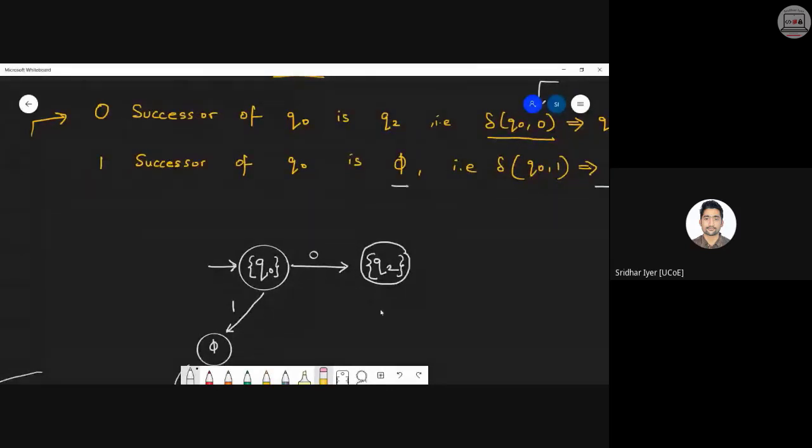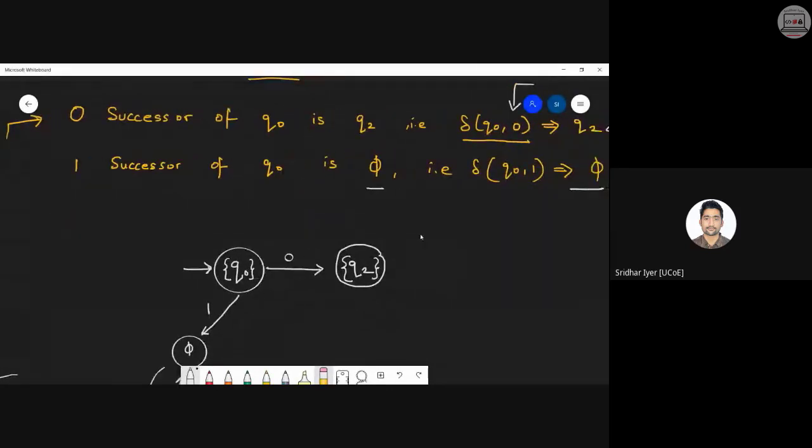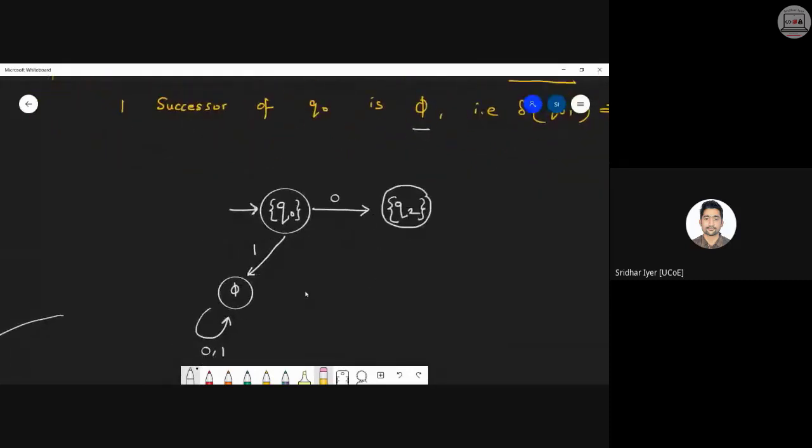In the same fashion, one successor of Q0 is null, so you have to add a null state over here. Like binary trees have leaf nodes and child nodes, this is sort of the same. Q0 will be the root node, and Q2 and φ will be the child nodes, or the successor nodes, of Q0. Clear with this?